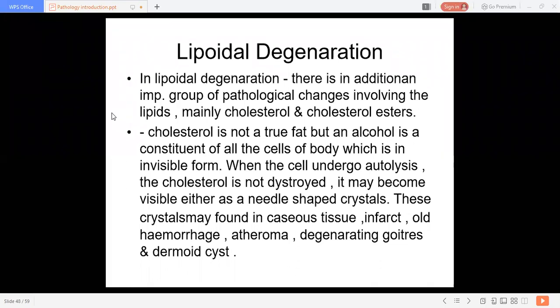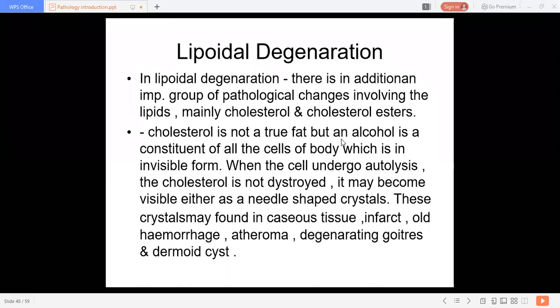So in lipoidal degeneration, there is an additional important group of pathological changes involving the lipids, mainly cholesterol and cholesterol esters. Cholesterol is not a true fat, but an alcohol, which is the main constituent of all cells of the body, and which always remains in an invisible form.